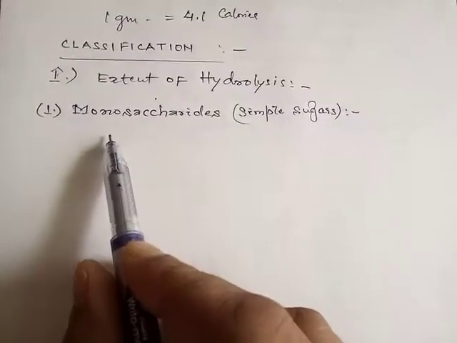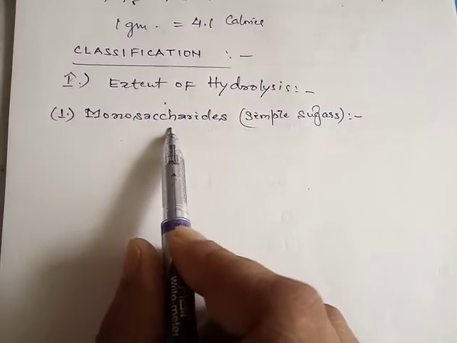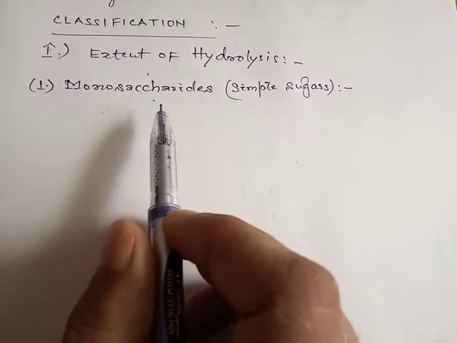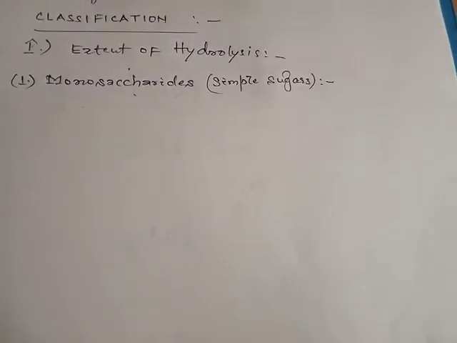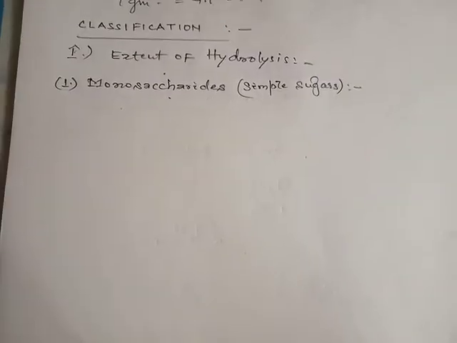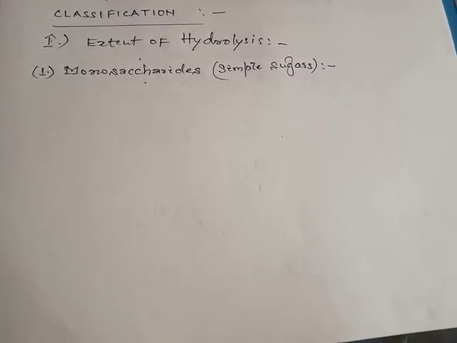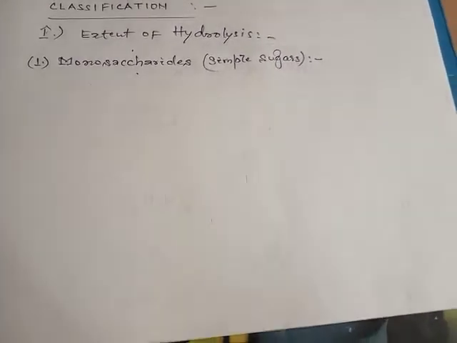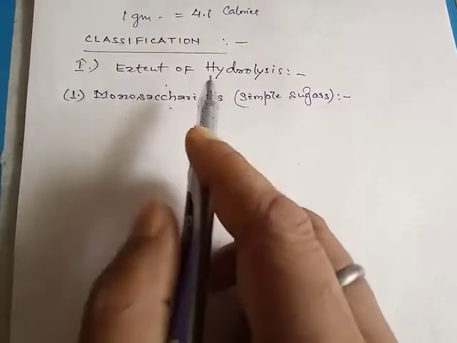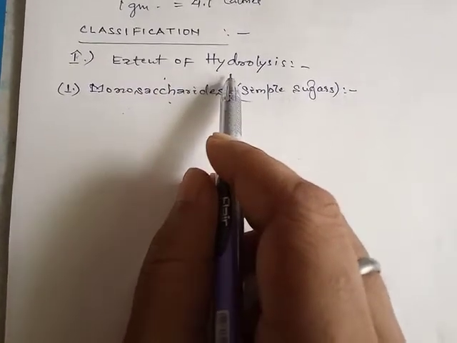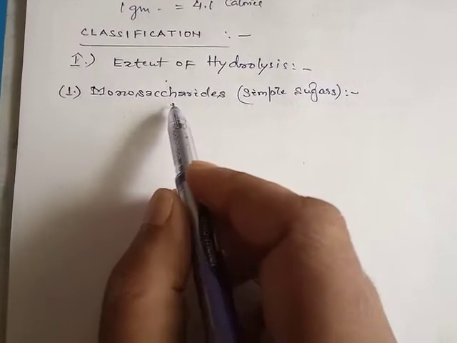For example, the first category is monosaccharides. The structural unit of the carbohydrates is saccharide. The word saccharide has been derived from the Greek word saccharum, which means sugar. So, depending upon the sugar units, or the extent of hydrolysis, the carbohydrates are categorized into three categories.